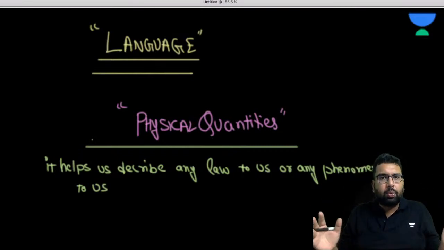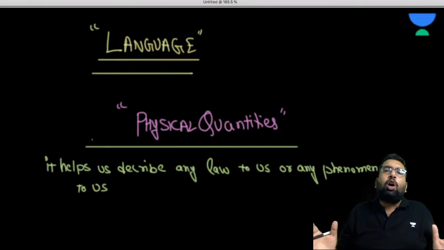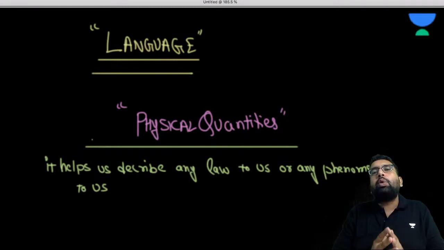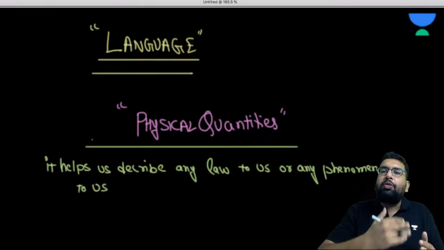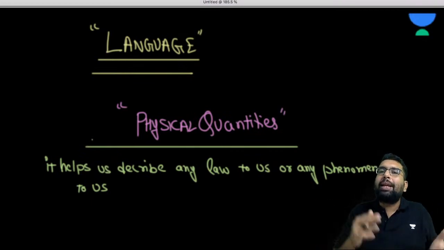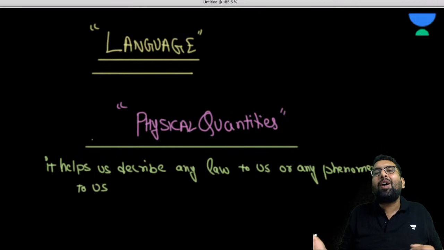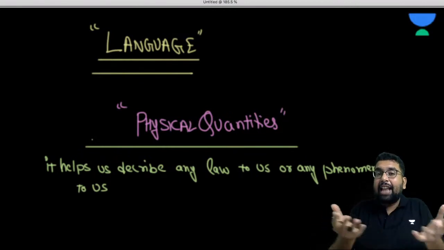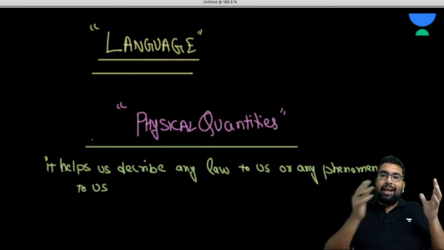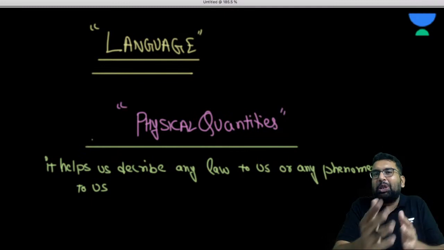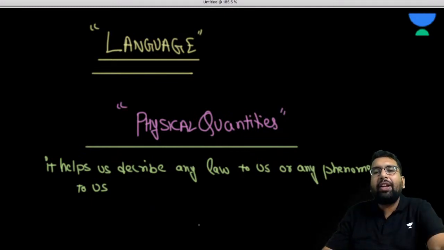quantities. I'll try to come up with almost each of these physical quantities so that you have some idea and can use them in the future chapters as well. As the subject flows, when we go to kinematics, we'll talk about displacement, speed, and velocity. All these are physical quantities only. Like the language, as I said, to make people understand that this is happening in nature due to this phenomenon.